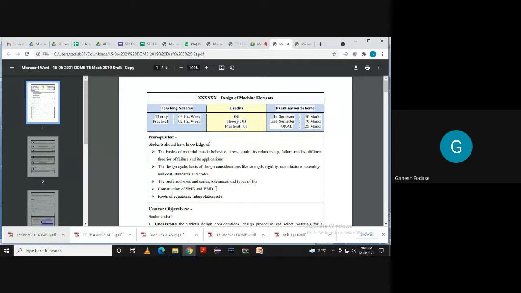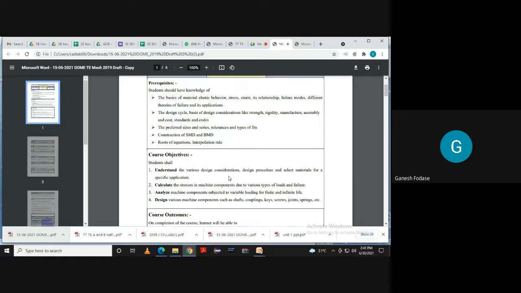Okay. Then construction of SFD and BMD, shear force diagram and bending moment diagram, which you again studied under SOM. I hope you know this SFD, BMD. Yes, solid mechanics. And then finally, from mathematics you must have some basic knowledge of roots of equations, how to find roots, and interpolation rules. These are the things we require before starting this topic. So I hope you go through them again if you have not studied them, just to get a basic idea so that you will find this subject easier.